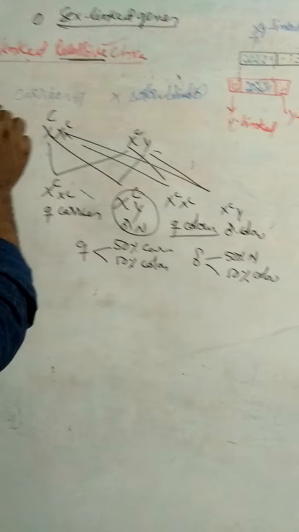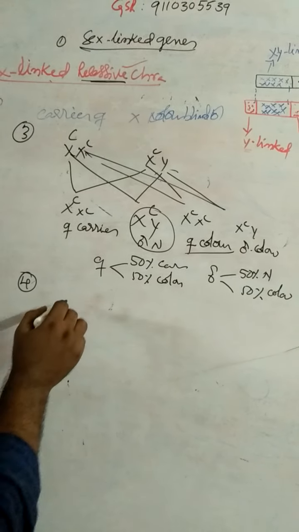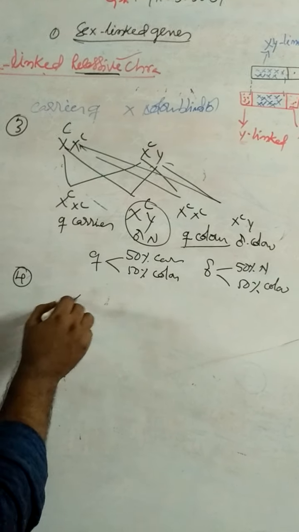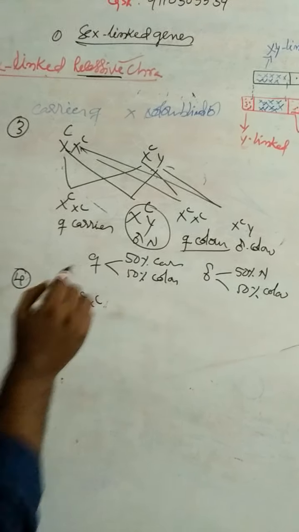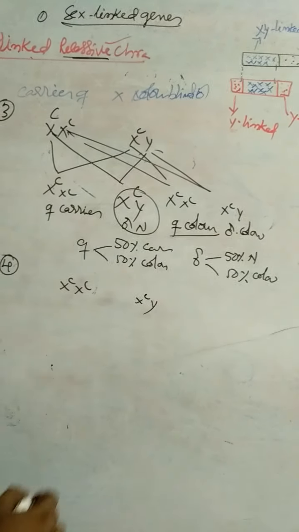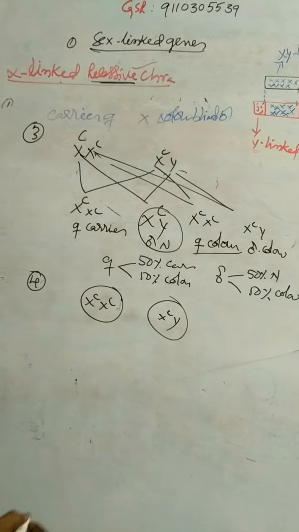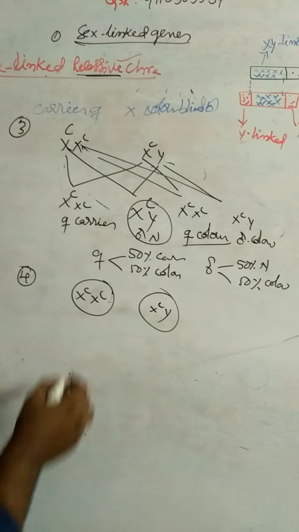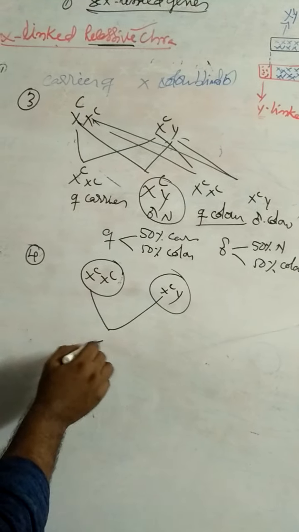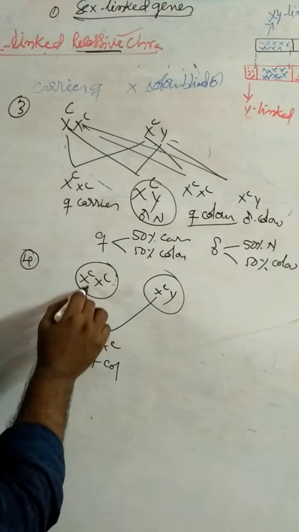And this is the third case. And the fourth case is affected female, that means colorblind female, and colorblind male. Father and mother both are colorblind. What is the result of offspring? X power small c, X power small c, female colorblind.